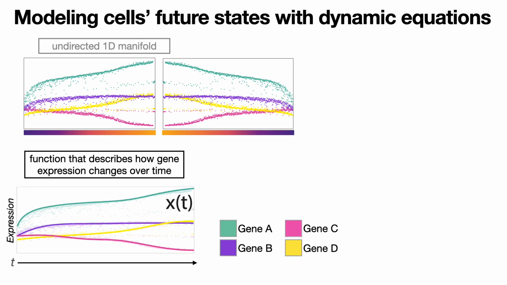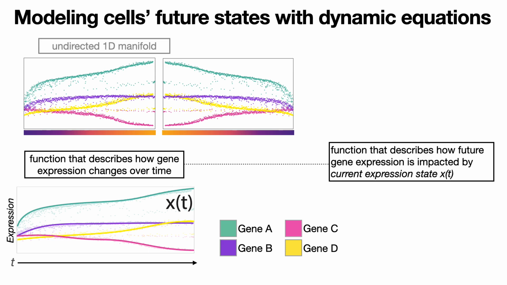So ideally, we would like to learn a function that describes how gene expression changes over time. Of course, the key problem here is that time is generally unmeasured. And so perhaps the next best thing would be instead to learn a function that describes how future gene expression will be impacted based on the current expression state of the cells. So it turns out that this is actually easier to model directly, and that we can imbue some mechanistic knowledge to write down this function without the need for observed time.